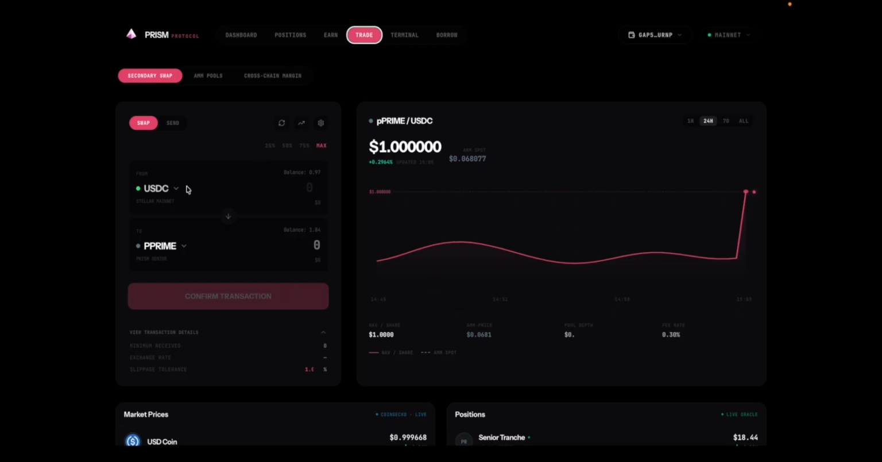In the trade page, these are the tokens: USDC, prime, core, alpha. We can swap USDC to alpha, prime to core to alpha, or prime to USDC. Okay, so you can see there is 97 USDC right now. Let's say 0.3. Okay, this is the quotation.